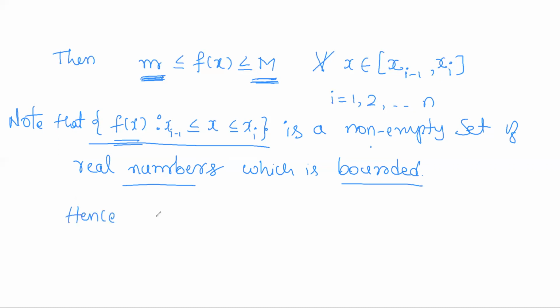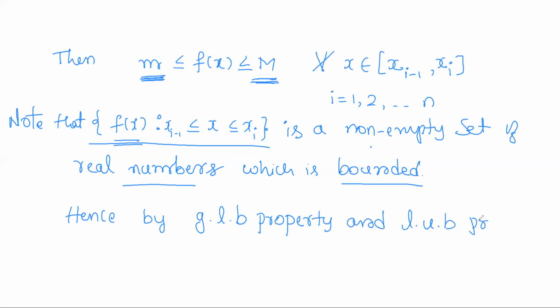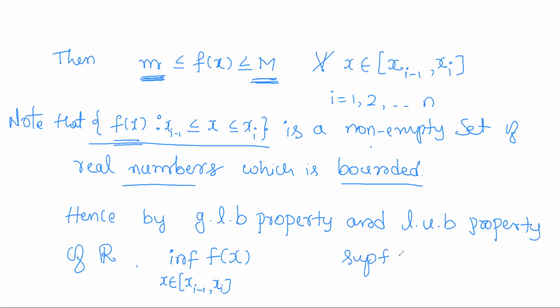Hence, by the greatest lower bound property and least upper bound property of R, the infimum of all f of x as x varies from x_{i-1} to x_i, and the supremum of all f of x as x varies from x_{i-1} to x_i, exist. So the supremum and infimum exist.